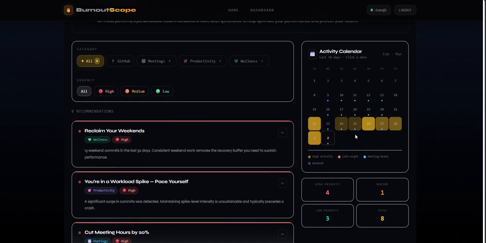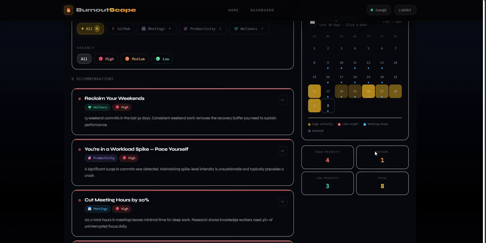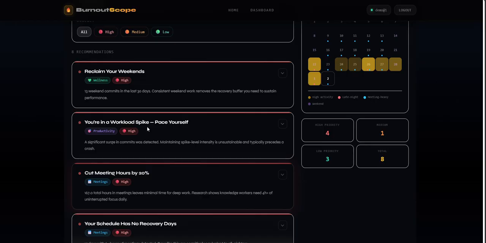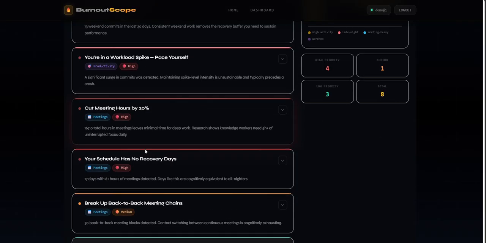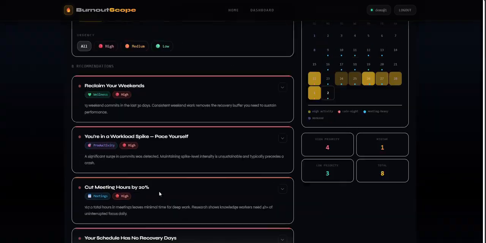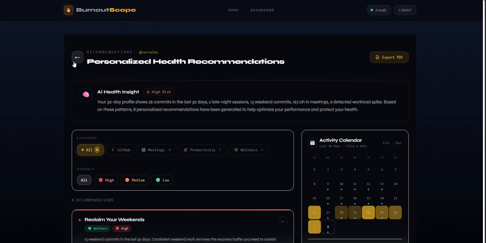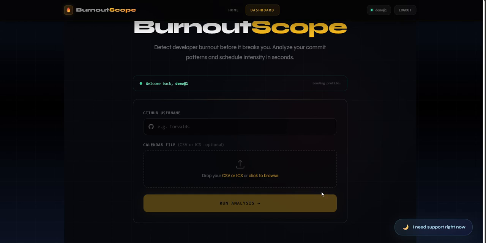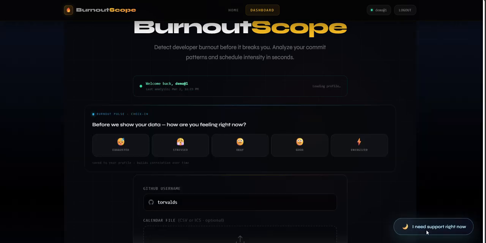It is your activity calendar. High priorities are 4, medium 1, and total 8 priorities are there. And then these are the things for wellness, productivity, meetings, and all. So this is one of the features. Let me go back. This is the I need support right now feature.